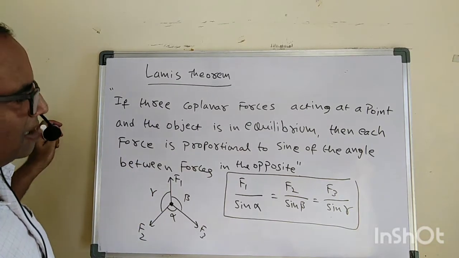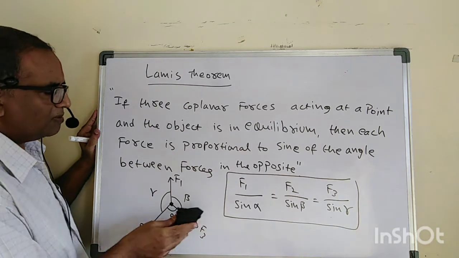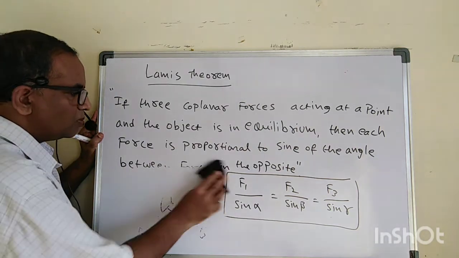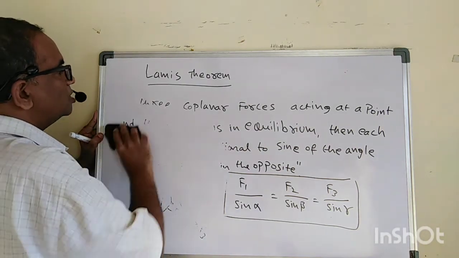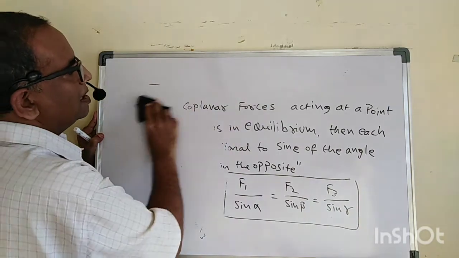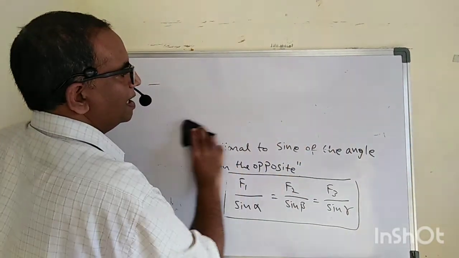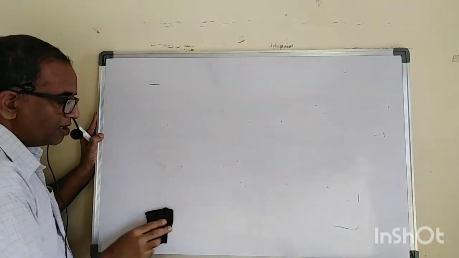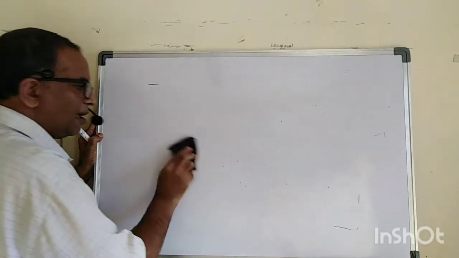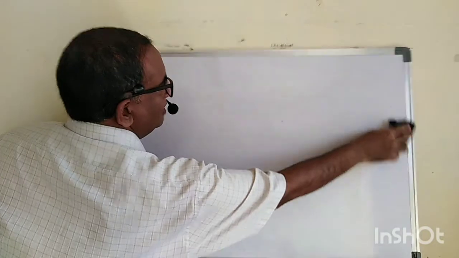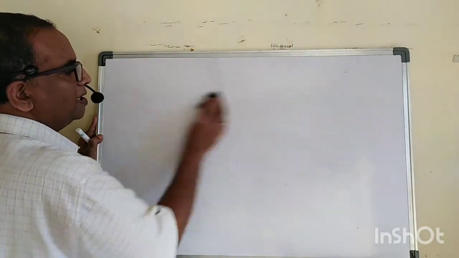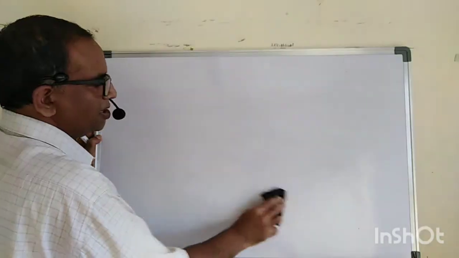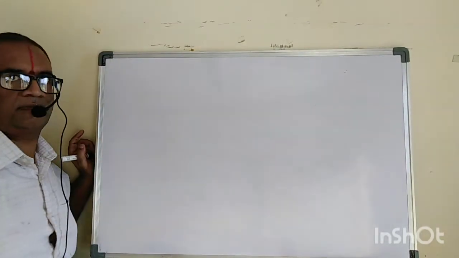See, why is it very, very important? This one we will be using in Newton's laws of motion later on. Also, in order to solve ship and wind problems, there too we are going to use Lami's theorem. And whenever there are three different vectors at a point, in all those cases you can use this Lami's theorem especially.